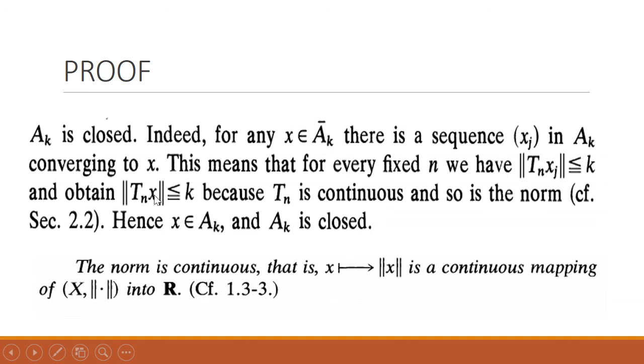So this means that by the definition of A_k, this x now belongs to A_k. It is clear from the definition of A_k. So we took an element from the closure of A_k, and now we get that this element belongs to A_k. So this actually means that A_k is closed.